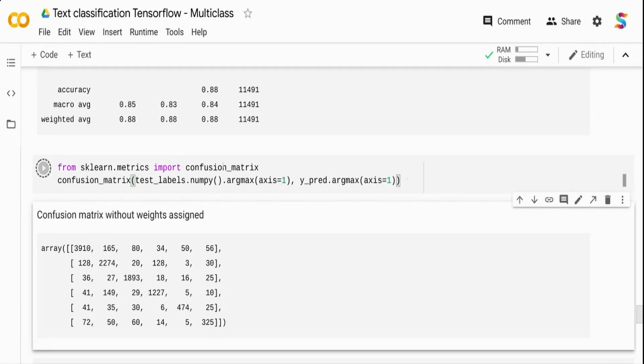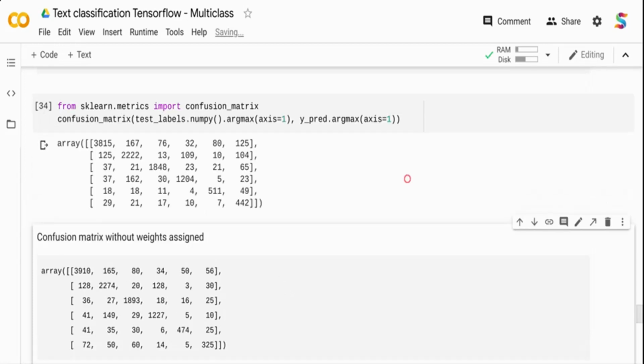After this confusion matrix, let's see how well it does with the weighted classes. I don't want to run two different models, so I have already done that and stored it. Here, instead of 325, it has predicted 442 correctly. In a confusion matrix, the diagonal is the correct prediction, and instead of 474, 511 is predicted correctly. But for the top class, it is 3815 instead of 3910. So there is some penalization on the highly represented classes, but it is also balancing it by predicting the underrepresented class properly.